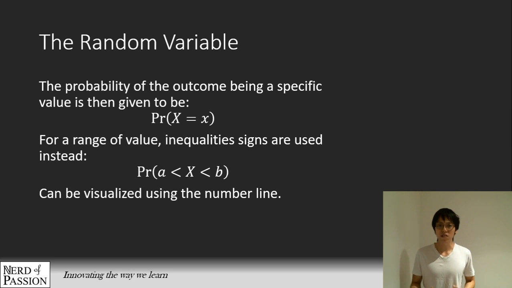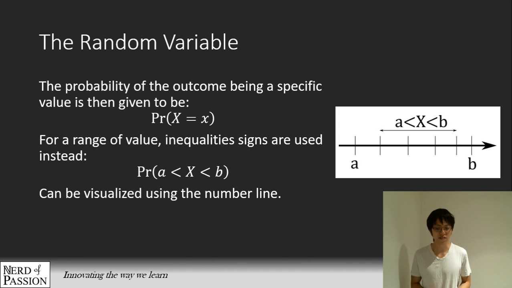So we can visualize the inequality very nicely by using the number line. As the one I've drawn above, you can think of a number line from A to B. We exclude A and B, so any number in between, but we get rid of A and B. The number line is a very powerful way for us to visualize sets of numbers and inequalities. And as we'll see shortly, it's a very nice way for us to deal with conditional probability involving the random variable.